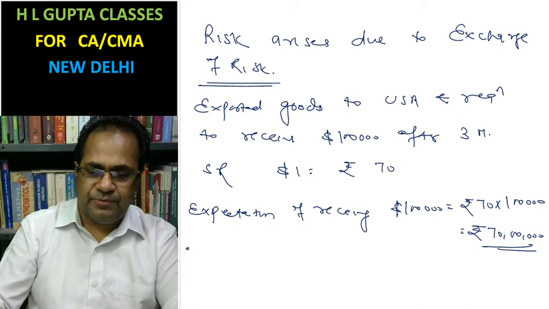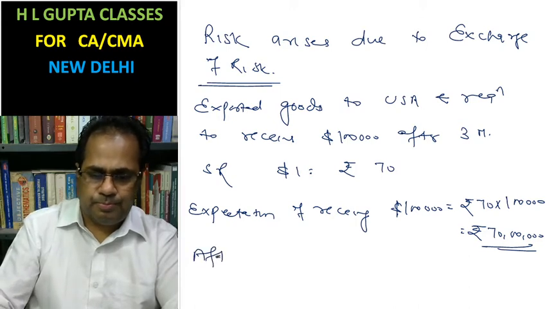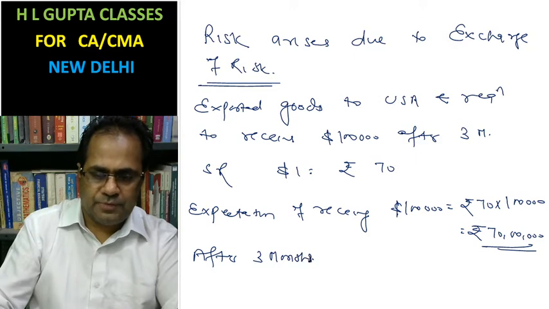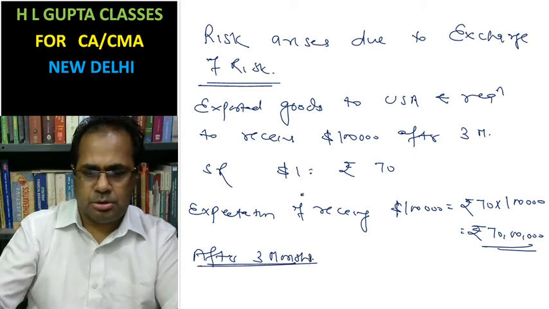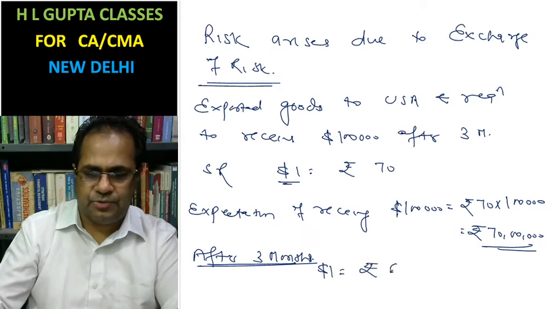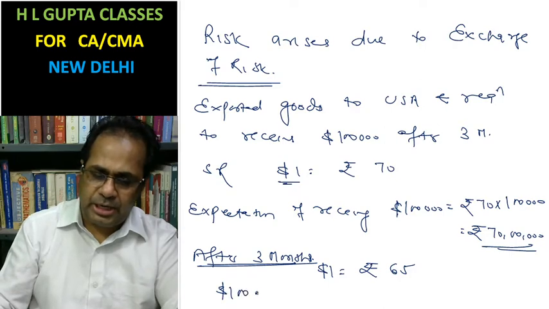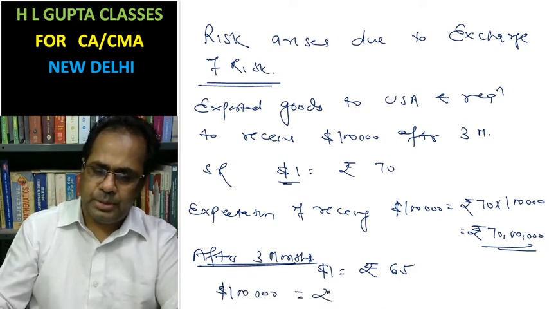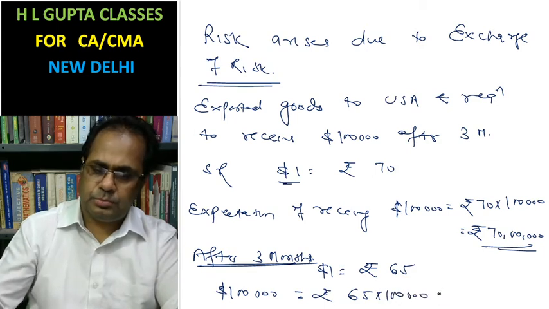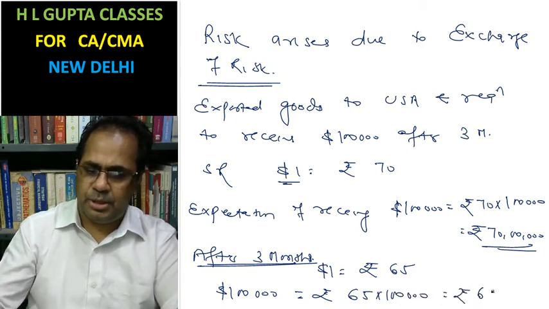Suppose after 3 months the rate is $1 equal to rupees 65. Then in place of rupees 70 lakh, you will receive rupees 65 lakh only.